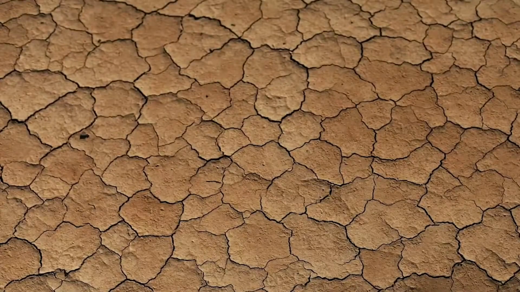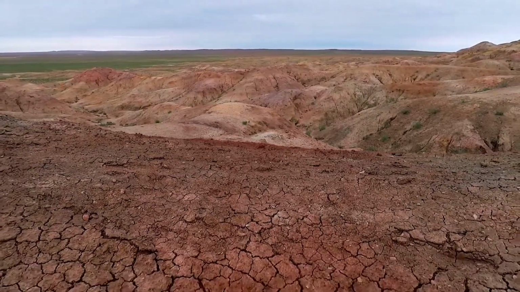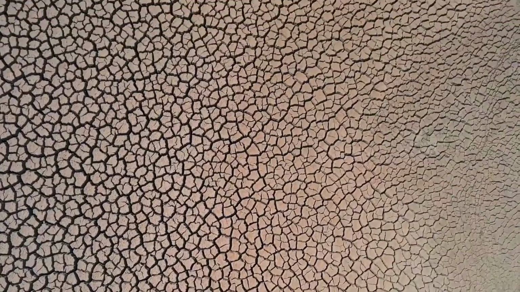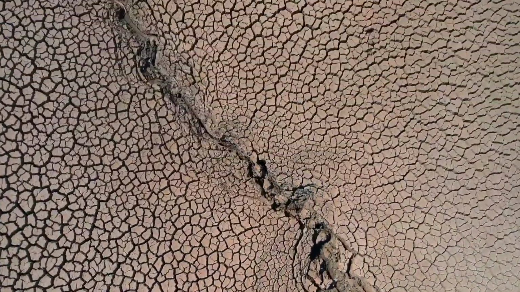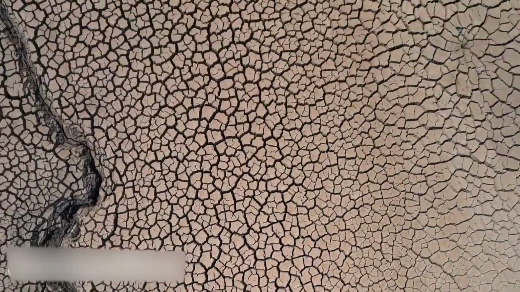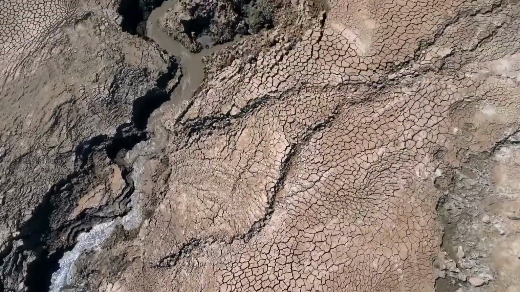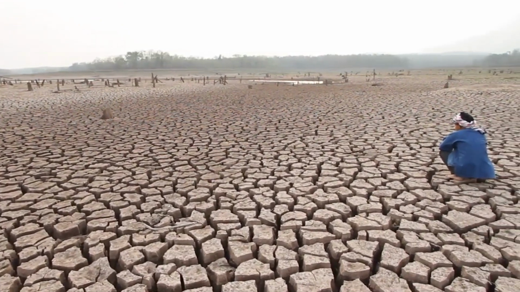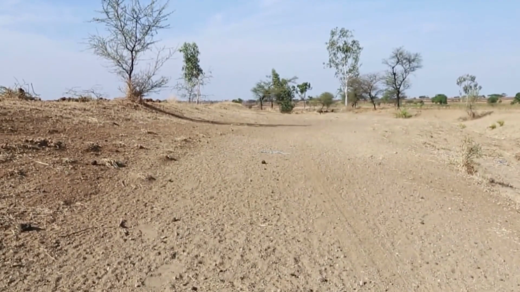Drought. If a particular area receives no rain or less rain than normal for a long period, it is said to be affected by drought. However, it is not only the lack of rainfall that causes drought. Hot, dry winds, very high temperature, and evaporation of moisture from the ground can result in conditions of drought. Drought affected areas. People have to wait for help to come in the form of food, water, and medicines from neighboring places or international agencies like the UN.